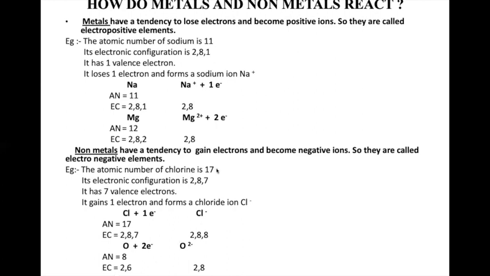So remember, when we are talking about this, you should know the atomic number. That is, if I'm talking about chlorine, it is 17. The configuration is 2, 8, 7. 7 is the valence electron. Therefore, valency will be 1. That also you can calculate. Okay.